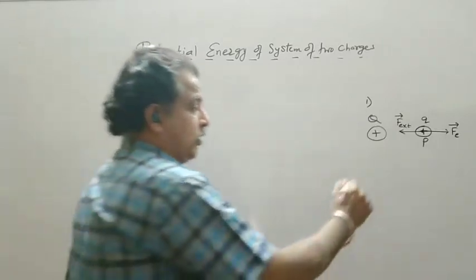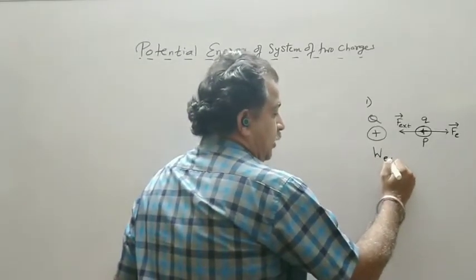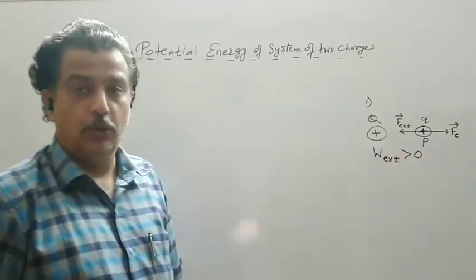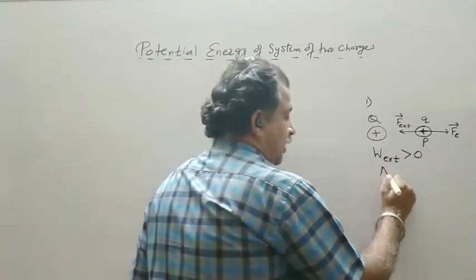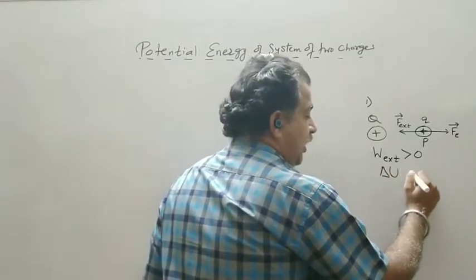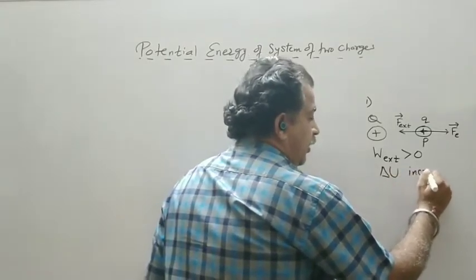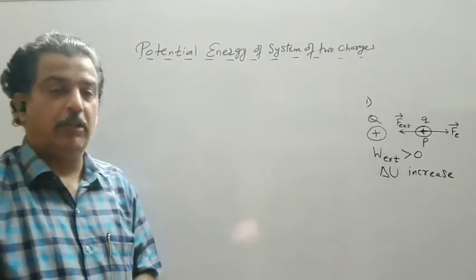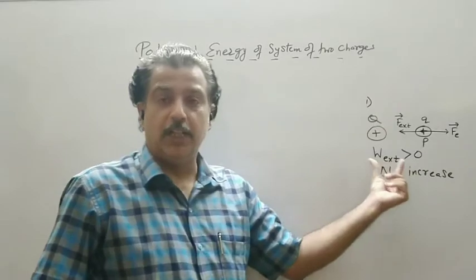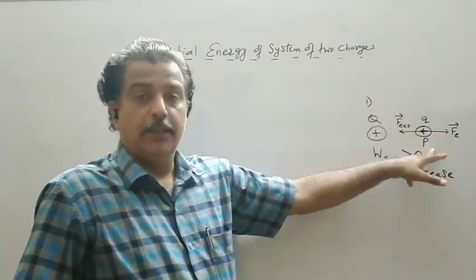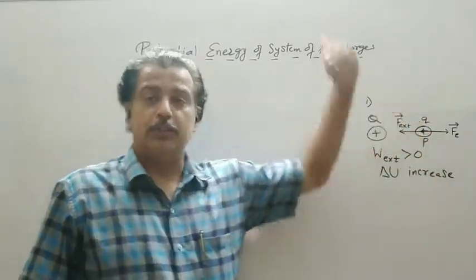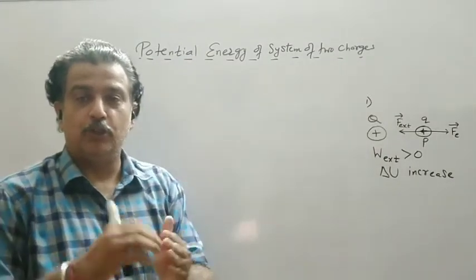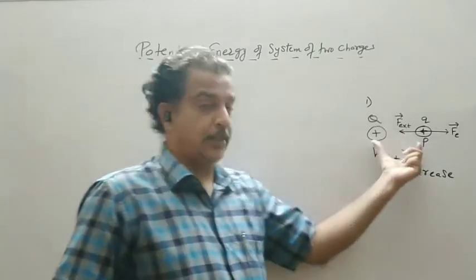So in this situation, work done by external force will be greater than 0, or you say delta U, the change in potential energy, will increase. Whatever work you do will be stored in the form of potential energy. Initially this charge small q was outside the field at infinity, and therefore there was no force of interaction between these two charges.